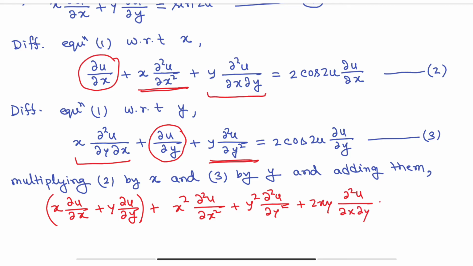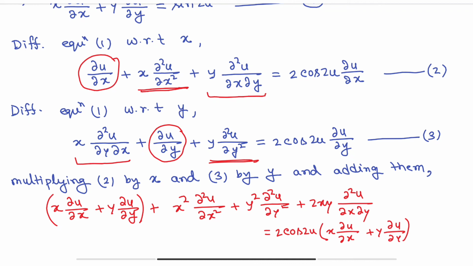And this is equal to, first equation multiplied by x, second equation multiplied by y, so 2 cos 2u into x del u del x plus y del u del y. Clear?